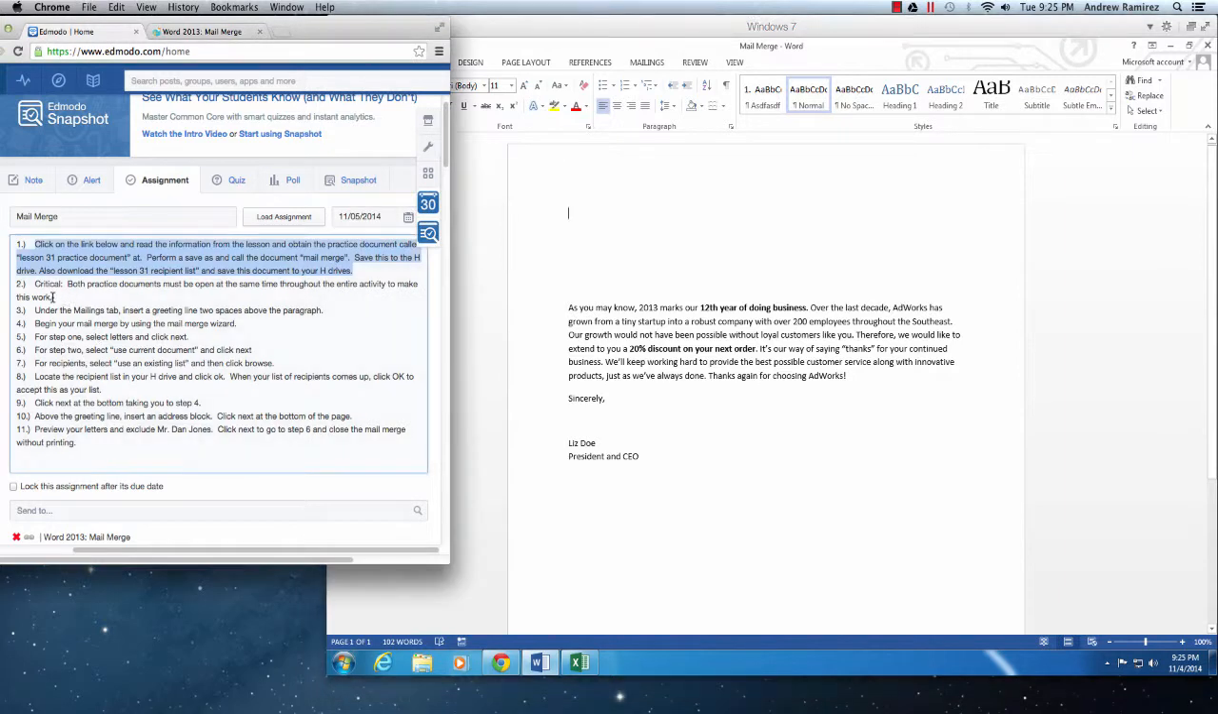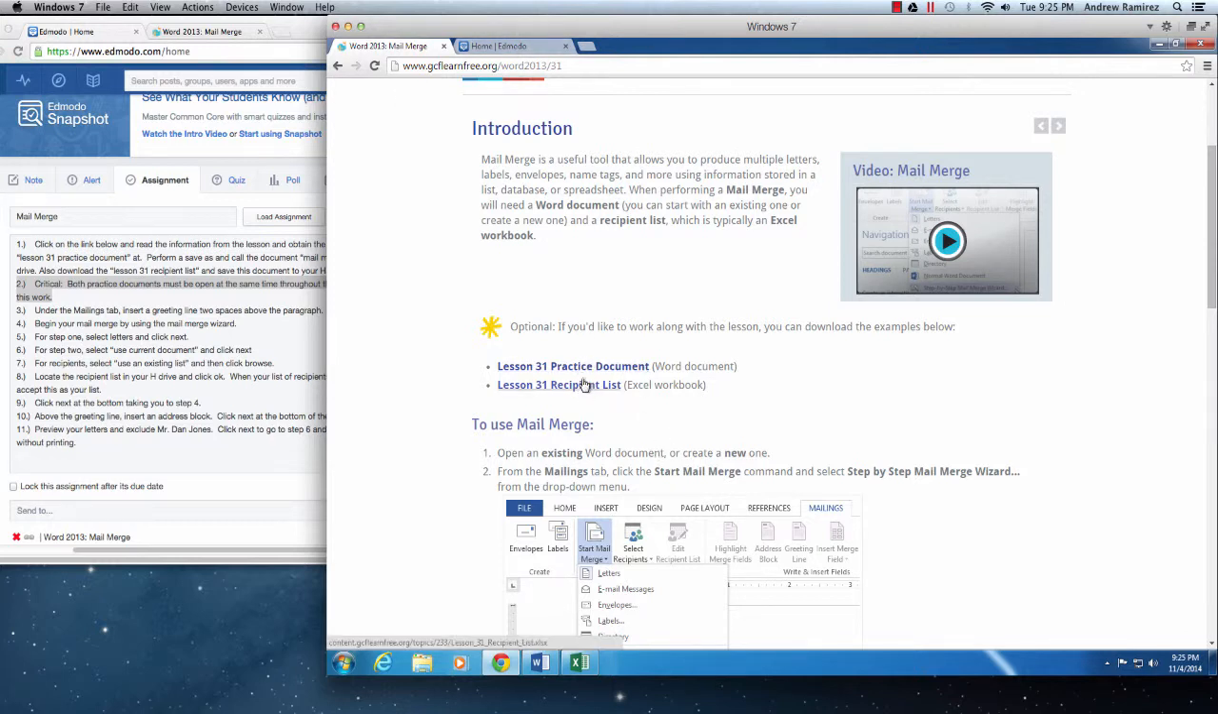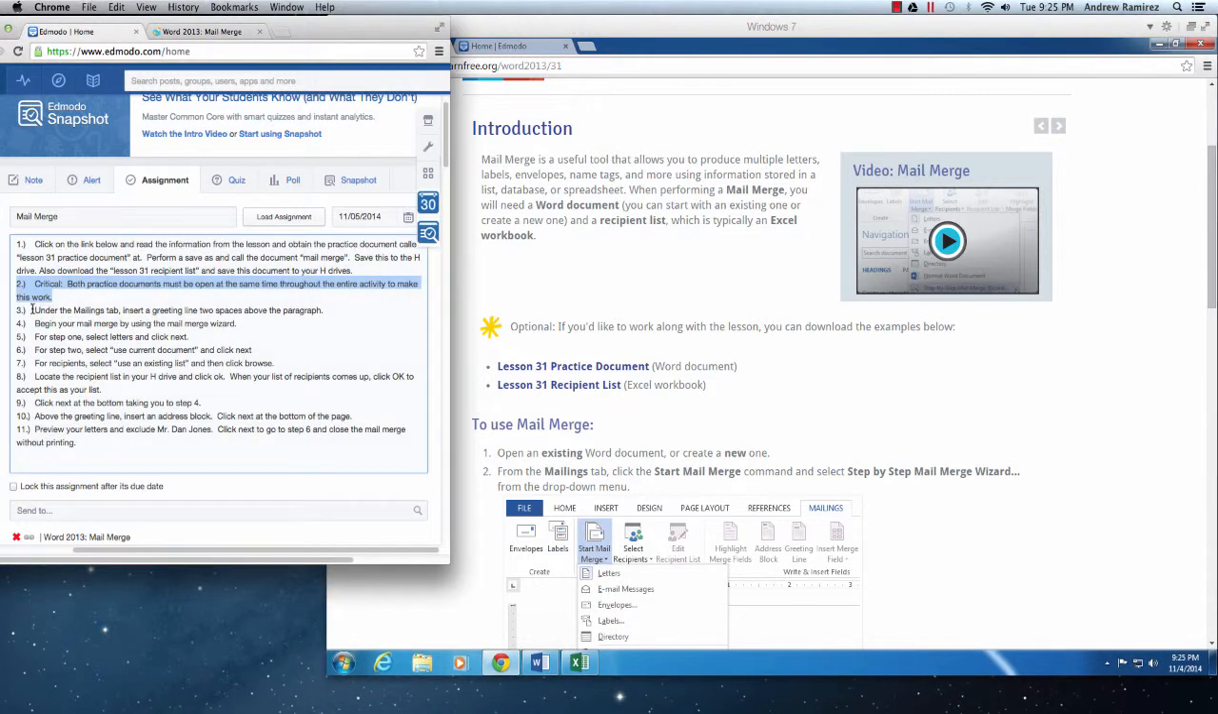So, critical step. Both practice documents must be open at the same time throughout the entire activity to make this work. So you have to make sure you have both the Word document open and the Excel file open the whole time, or else this isn't going to work, because with the mail merge we're merging two things together, so we need them to both be open, and that's how this is going to work. So just make sure if you accidentally close one of them, re-download it from the GCF Learn website and figure out whichever one you need again and just download it to make sure you have both the Word and the Excel file open.